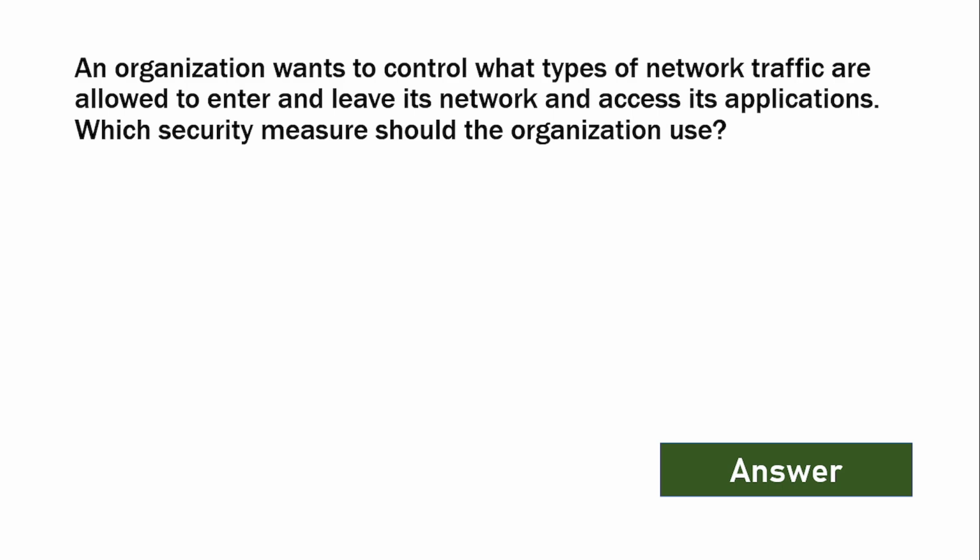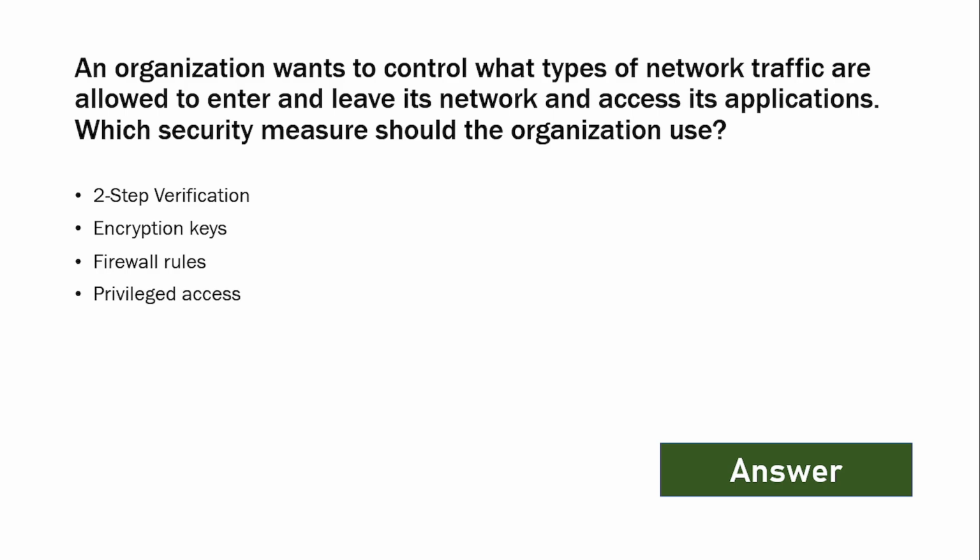to enter and leave its network and access its application. Which security measures should the organization use? And the options are two-step verification, encryption keys, firewall rules, privileged access. And the answer is firewall rules. And the explanation is firewall rules are used to control incoming and outgoing network traffic based on defined security rules. This helps protect applications from unauthorized access. Let's move to the next question.